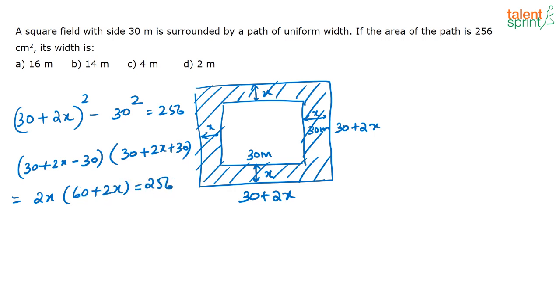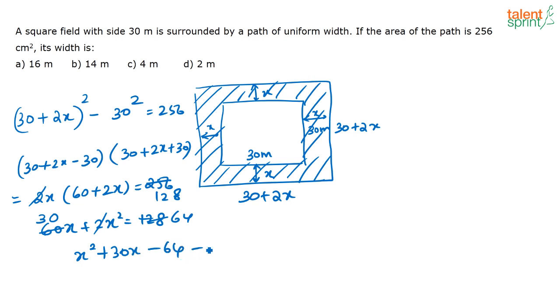That is equal to 256. Now you can cancel out some common terms here. 2 into that can be 128. So now you have 60x plus 2x squared is equal to 128. Again cancel out, because if you cancel out, it's always easier to calculate. So again 2 gets cancelled throughout. So you have x squared plus 30x minus 64 equal to 0. Now you have to find out the roots.